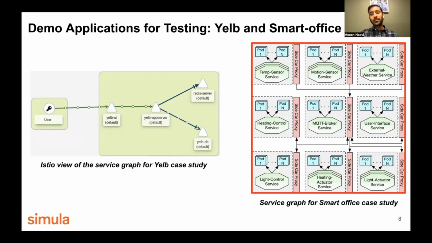So this consists of a number of services like temperature service, motion service, external weather service, and this simulates an office environment. And there are a number of requirements that the system needs to fulfill, like the temperature of the office, the level of lighting, according to the user requirement.